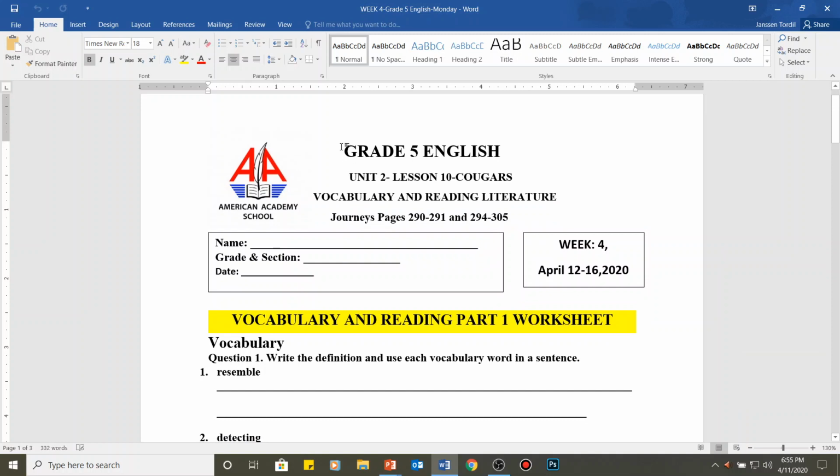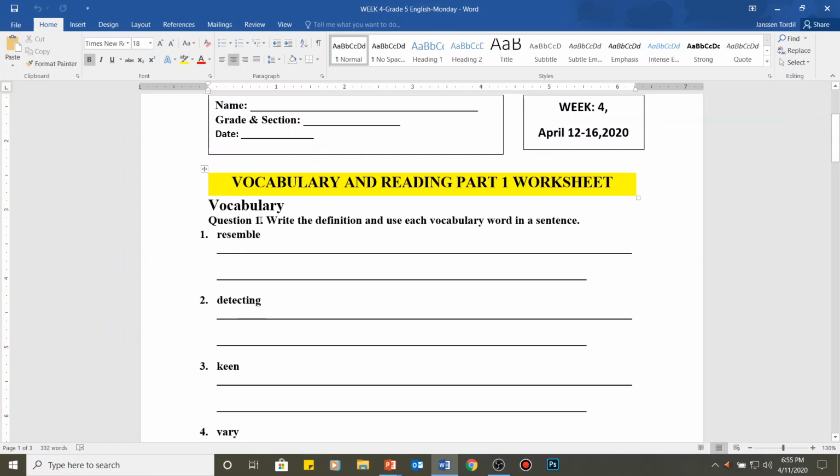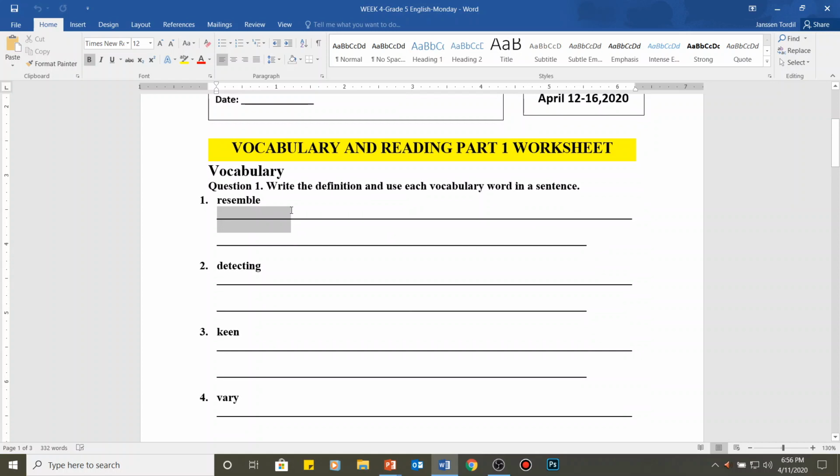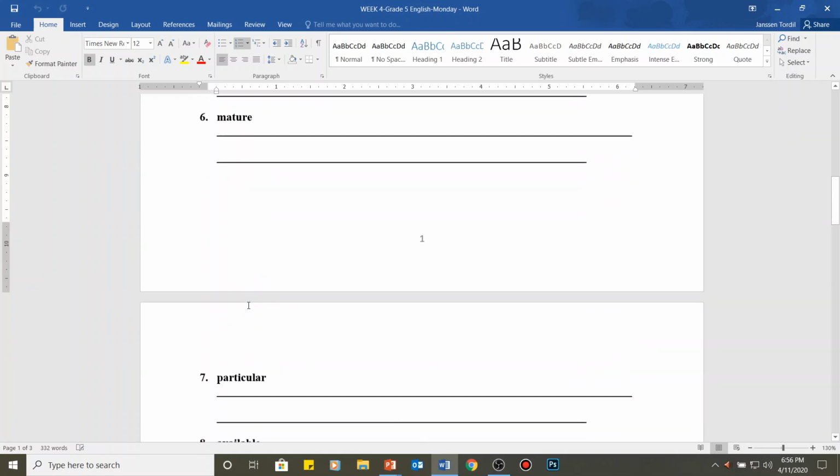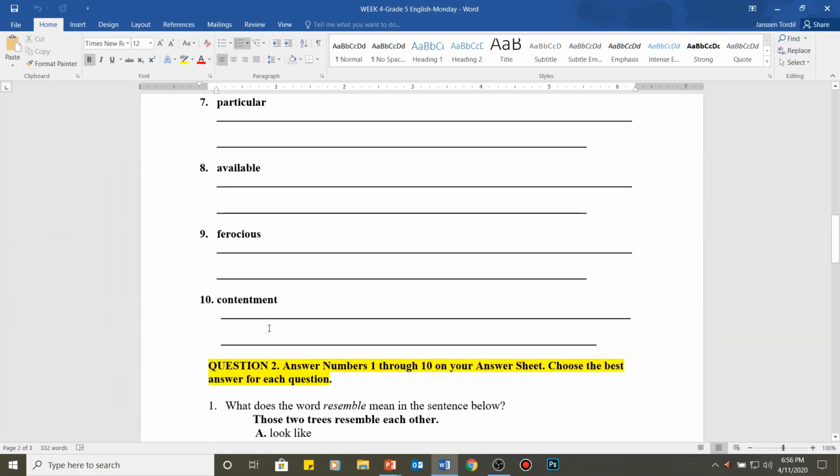So here, this is the activity for question number 1. You're going to write the definition and use each vocabulary word in a sentence. In the first line, you're going to write the definition or the context clue or the meaning of the word, so you're going to research or study for that. And in the second line, you're going to use each vocabulary word in a sentence. So you're going to write a sentence here using the word resemble, just like I've shown you. The same with detecting, keen, vary, observe, mature, particular, up to number 10, contentment.